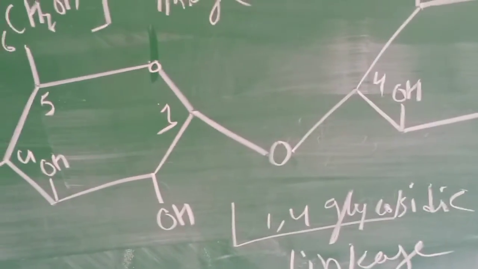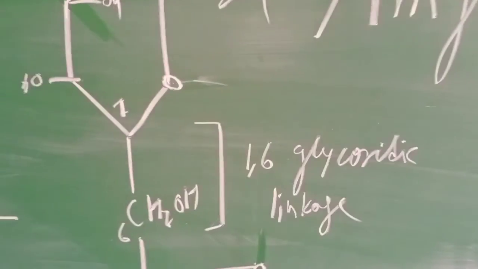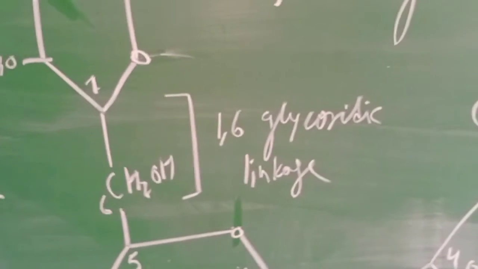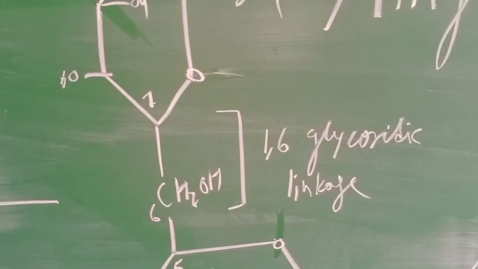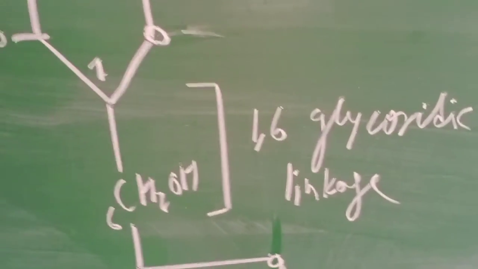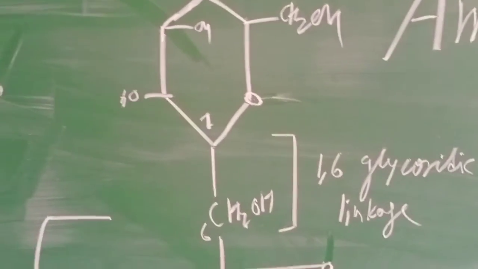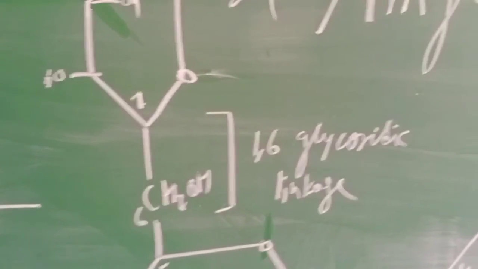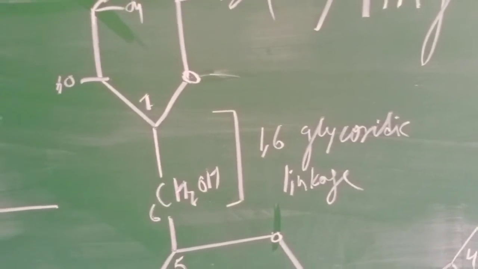Now, besides having the 1,4 glycosidic linkage, the amylopectin molecule also has a very unique and very rare linkage, known as the 1,6 glycosidic linkage. This 1,6 glycosidic linkage is a very rare linkage, found only in certain carbohydrate molecules. And why is this linkage known as the 1,6 glycosidic linkage? The reason behind this linkage is